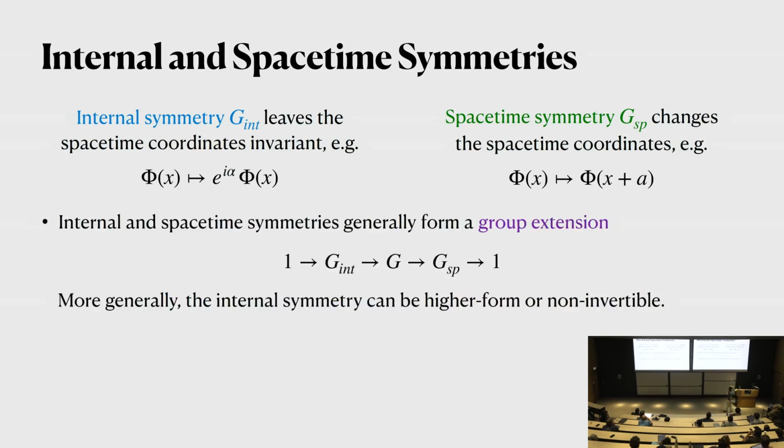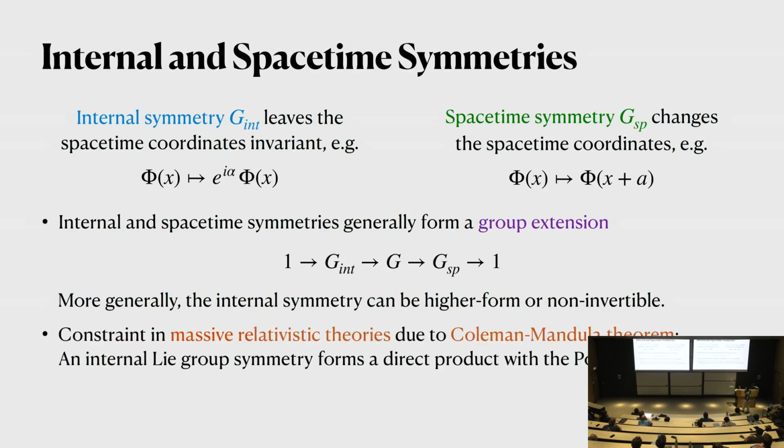Generally, they can form some non-trivial group extensions. Because internal symmetries composed with internal symmetries always give internal symmetries, internal symmetries should always be a normal subgroup. So this is the group extension that can be formed by internal symmetry and space-time symmetry. But more generally, we can replace these internal symmetries by some higher-form symmetry or non-invertible symmetries.